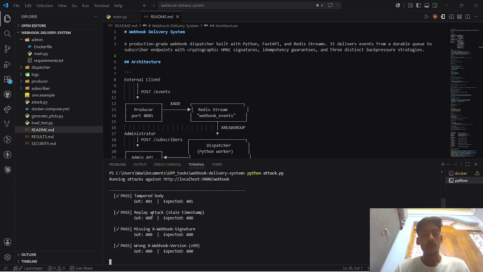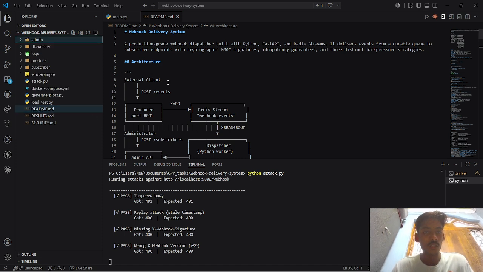Finally, the project demonstrates how to build a secure, resilient webhook infrastructure that guarantees reliable delivery, prevents duplicate processing, protects against malicious requests, and adapts under high load conditions. This is completely regarding the project.